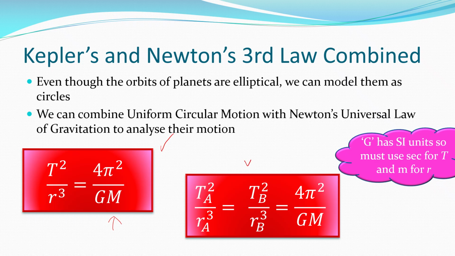So I've got my T squared over R cubed for my two objects is going to equal that, and that's like my constant. Now in this scenario, I am using big G. Do not forget that has units attached, so we must be back to our standard units of the metric system here.